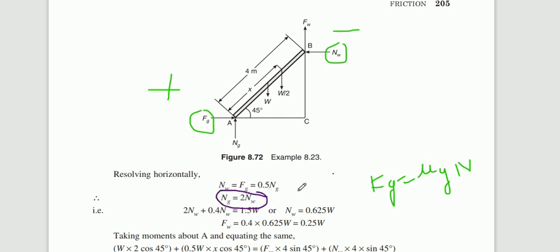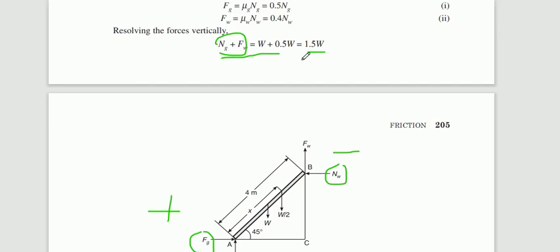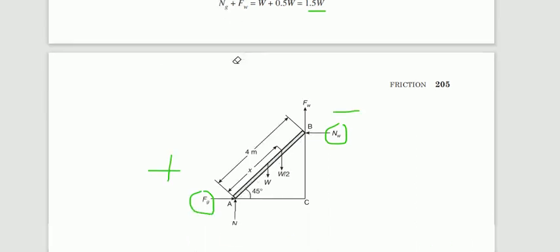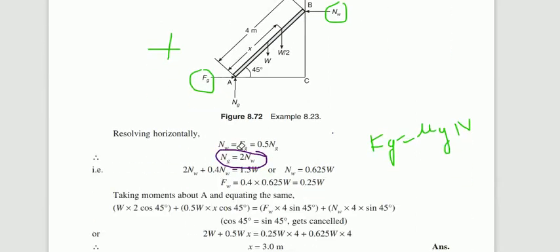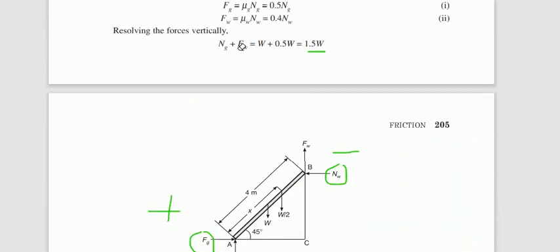Just substitute this in this equation. Which equation? This equation, where Ng is there. Instead of Ng, substitute this value: 2 into Nw, plus Fw. But Fw is nothing but mu w into Nw.